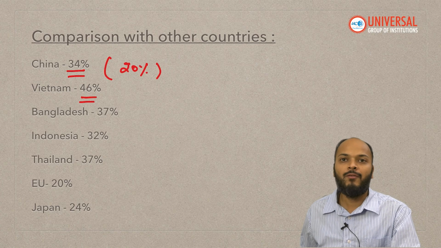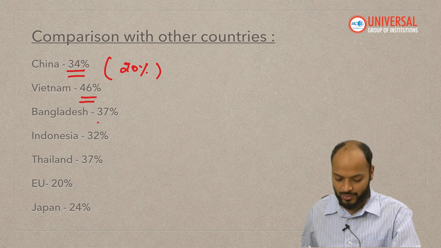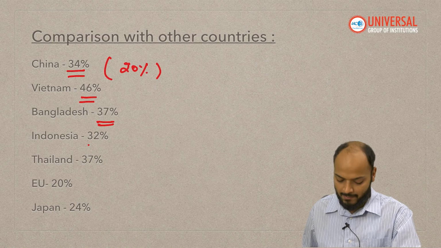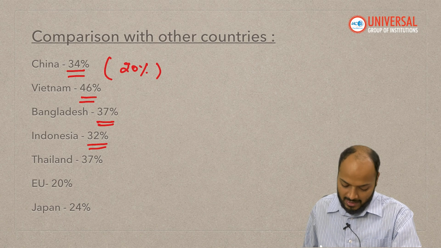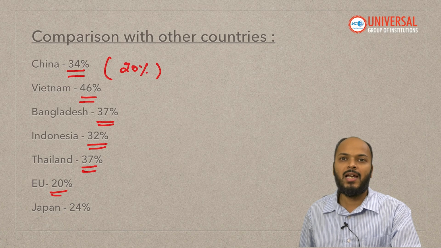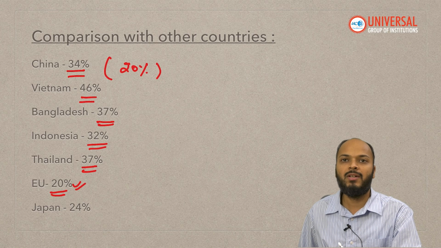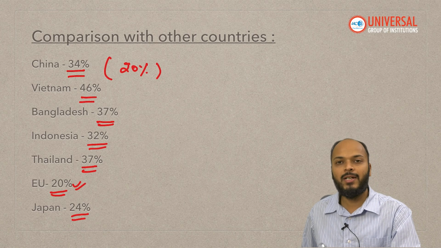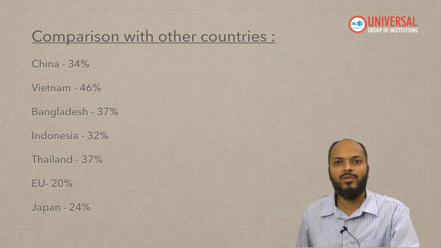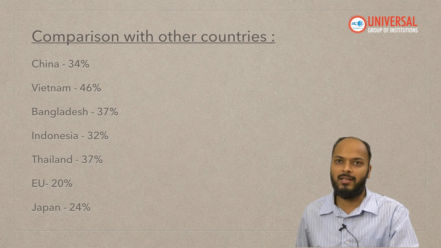On Vietnam, one of India's competitors, especially in the textile sector, 46% has been imposed. On Bangladesh, again a competitor in the textile sector, 37% has been imposed. On Indonesia, 32%. On Thailand, 37%. On the European Union, one of the major allies of USA, USA has imposed 20%. On Japan, another ally of USA, USA has imposed 24%. Basically, USA has imposed tariff on allies, on competitors as well as on enemy countries, right?